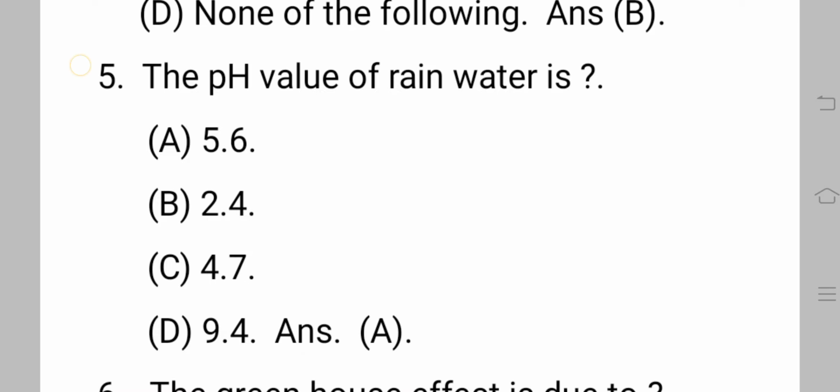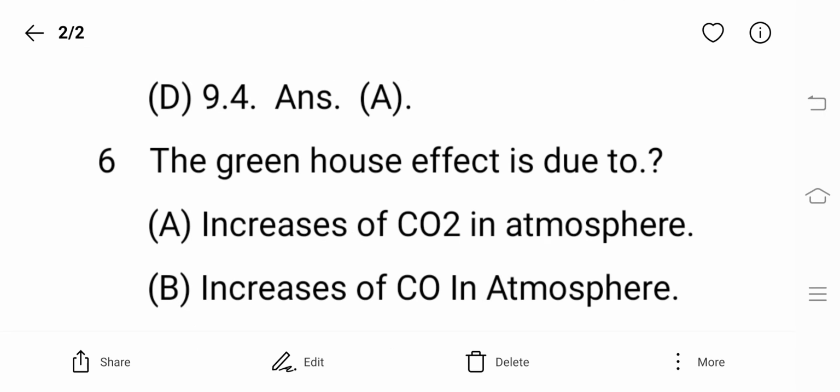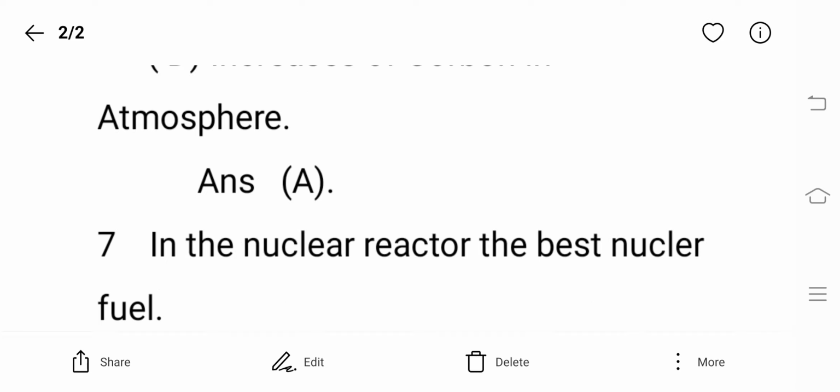The sixth question is: the greenhouse effect is due to, the right answer is A, increasing of the CO2 in the atmosphere. The greenhouse effect is the warming of the earth's surface and the troposphere, the lowest layer of the earth, caused by the presence of water vapors, CO2, methane, and certain other gases in the air. These gases are known as greenhouse gases. Water vapor has the largest effect.